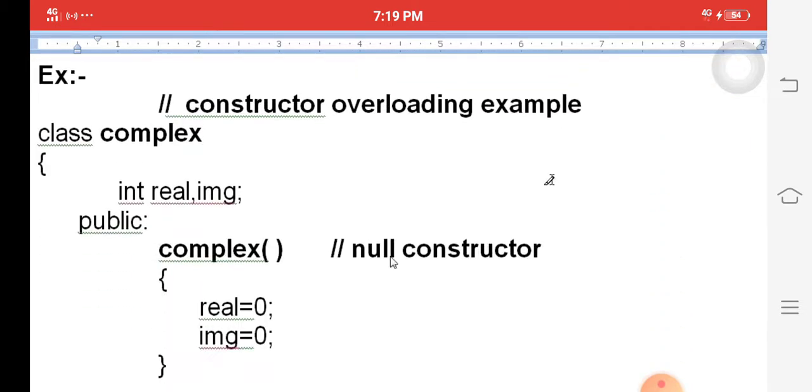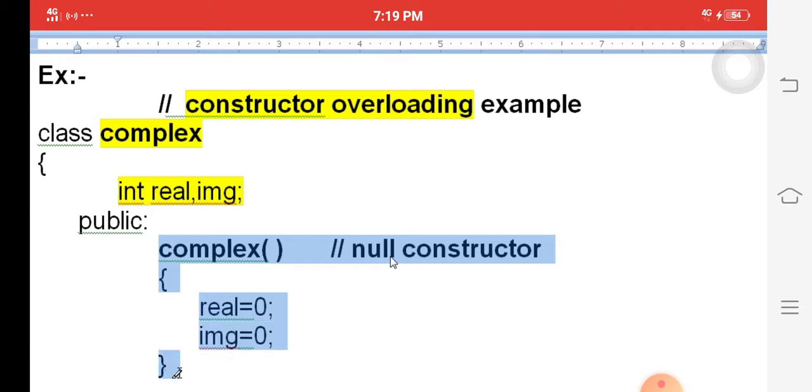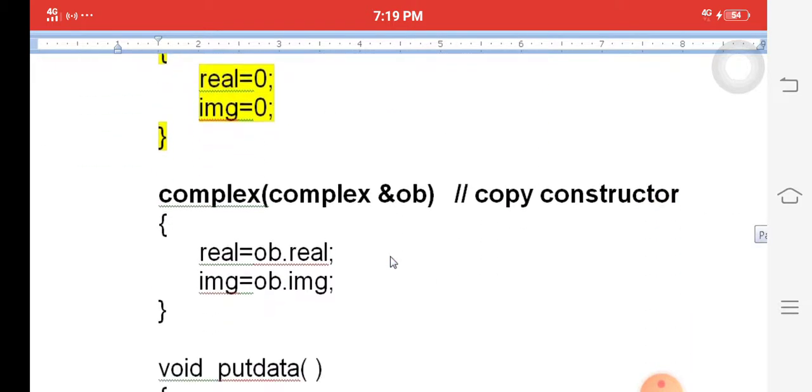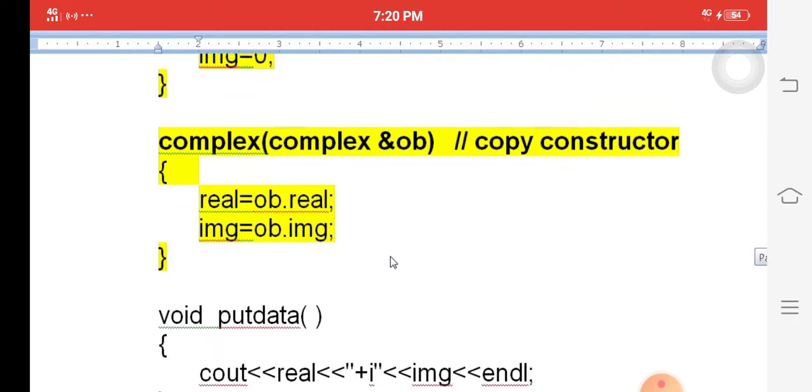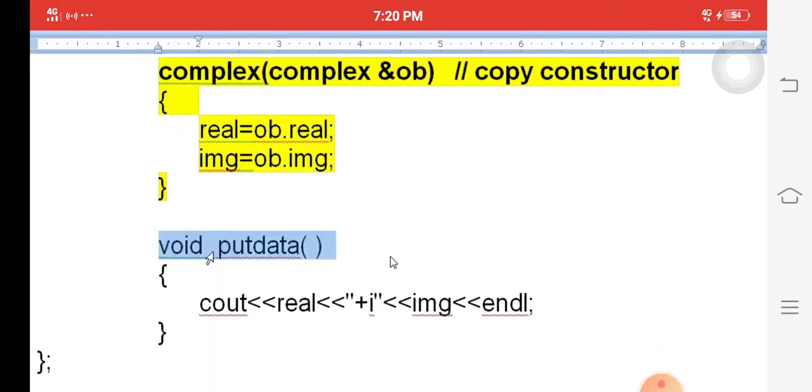Now we will explain constructor overloading. We are creating a Complex class with real number and imaginary data types. The null constructor initializes with zeros: real number 0, imaginary 0. Then I am creating a copy constructor, which accepts one object: object dot real number, object dot imaginary. I want to display the data with the help of the putdata function, showing the real part and the imaginary part.